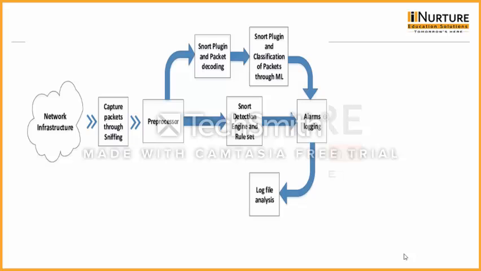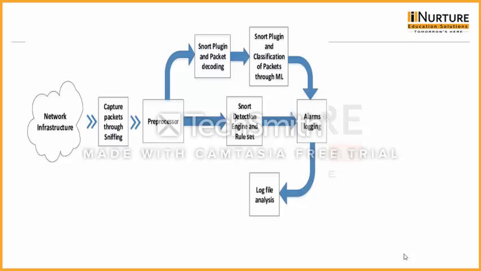Firstly, on the screen, there is a network infrastructure, the outside network, and packets are coming from the network infrastructure, captured through sniffing. Snort first captures the packet, then starts processing the packet.